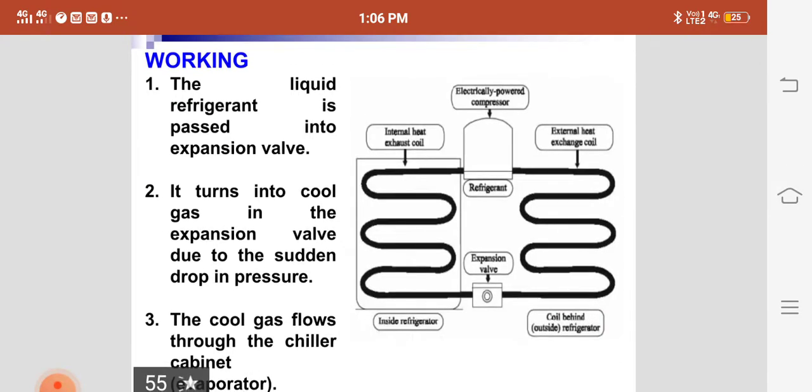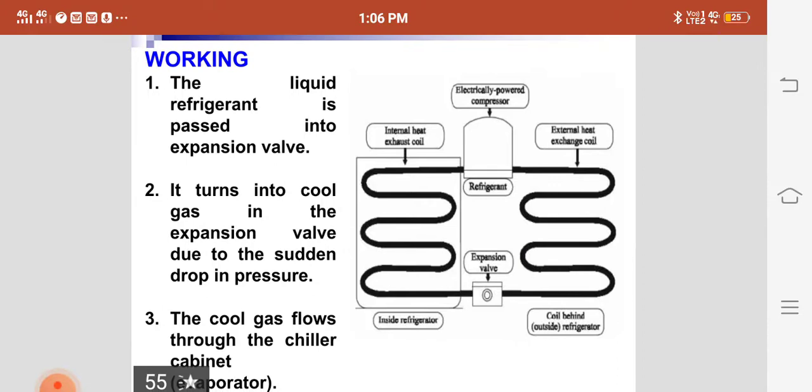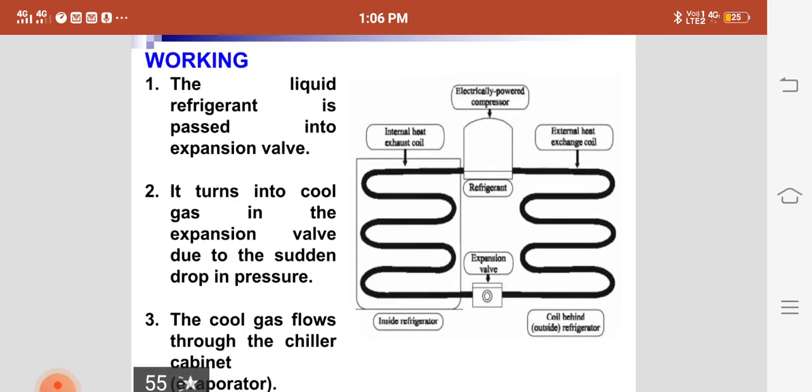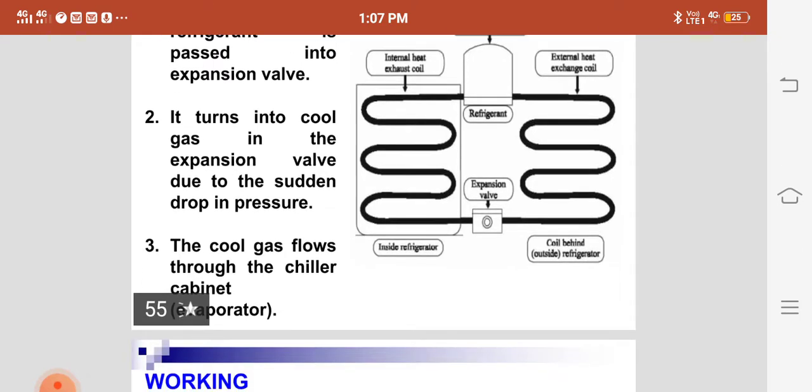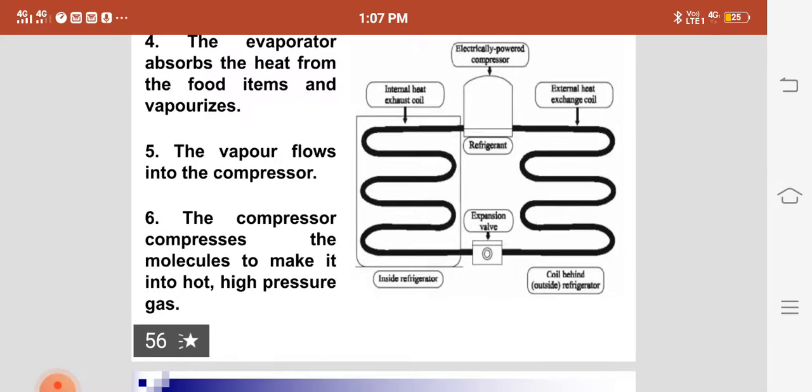Now we'll see the working of the refrigerator. The liquid refrigerant is passed into the expansion valve. It turns into cool gas in the expansion valve due to the sudden drop in pressure. The cool gas flows through the chiller cabinet evaporator. The evaporator now absorbs the heat from the food items which we kept inside the fridge, and vaporizes.